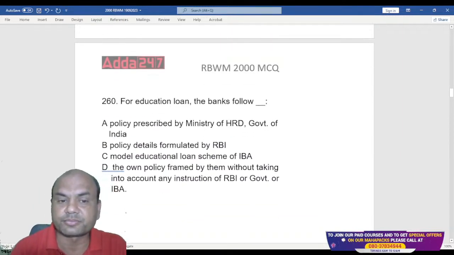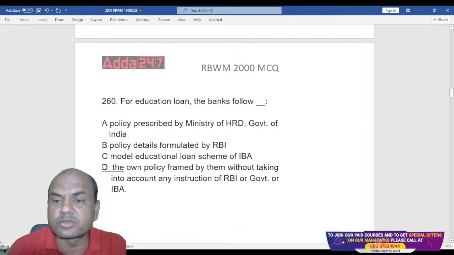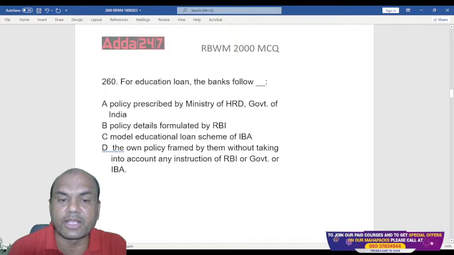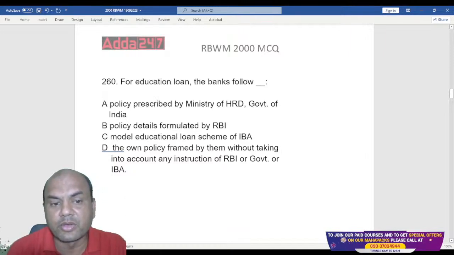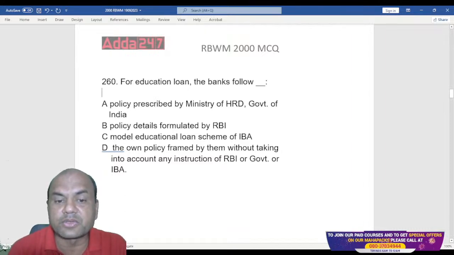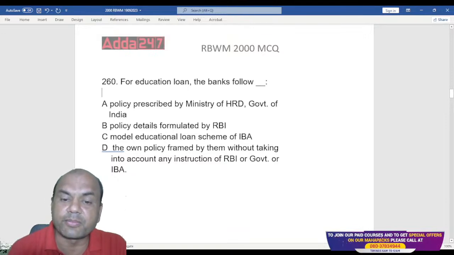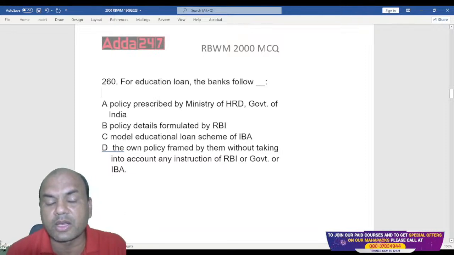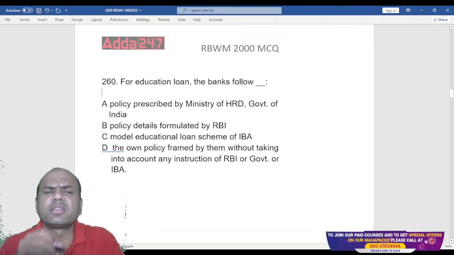Next one. For education loans, bank takes the following. So banks take what? Banks follow policy prescribed by Ministry of HRD, policy details formulated by RBI, model education loan scheme by IBA, or their own policy framed by them without taking into account any instruction from RBI or government or IBA. What is the answer?